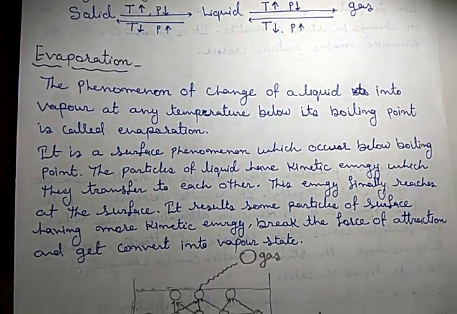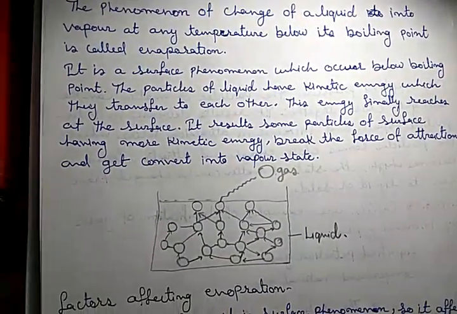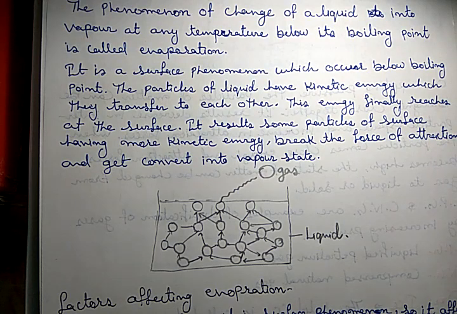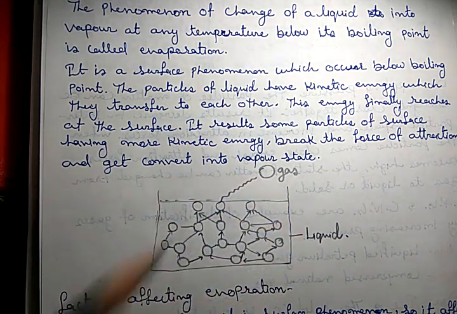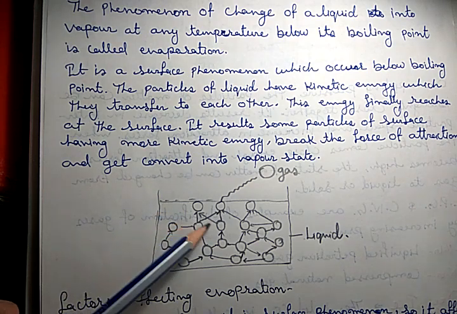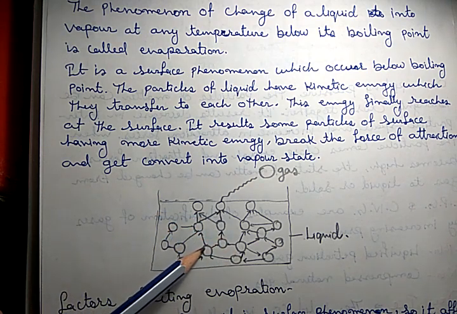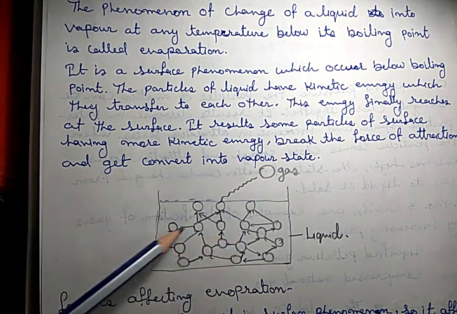Now the question comes to our mind: in boiling we understand that we supply heat continuously, so the particles get enough energy and separate out from the liquid state. But what is happening here? To understand it, there is a diagram. The particles of liquid have kinetic energy, and because of it they continuously move and strike each other.